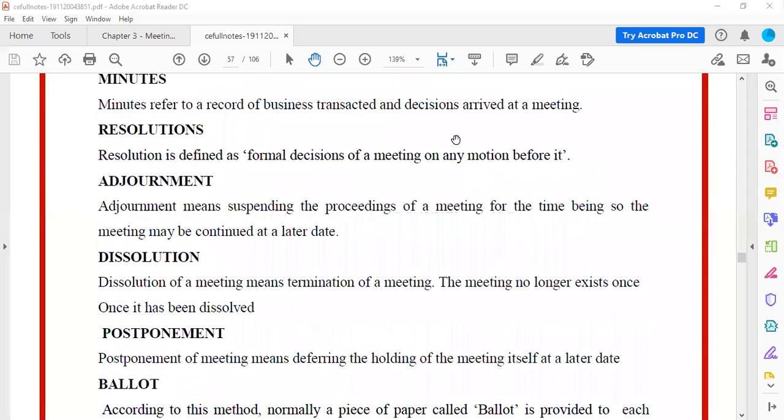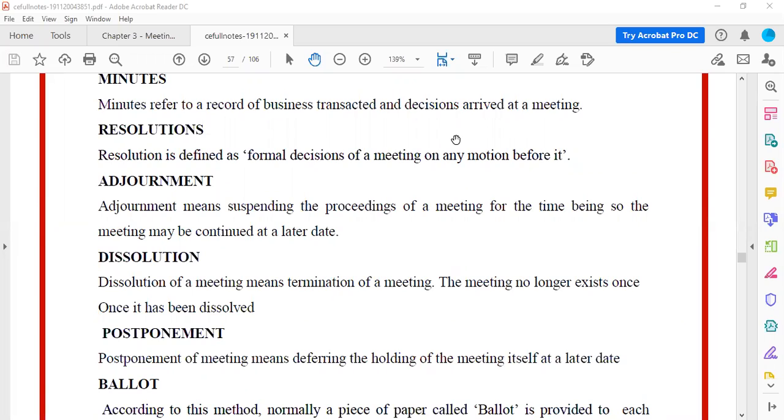Now, moving further is the adjournment. Adjournment means we are postponing. So, it is suspending the meeting for now, and we will continue it later. Say suppose we are conducting a company meeting and we don't have any people coming that day. Let's say it's raining very heavily and none of the directors have come, none of the shareholders have come.